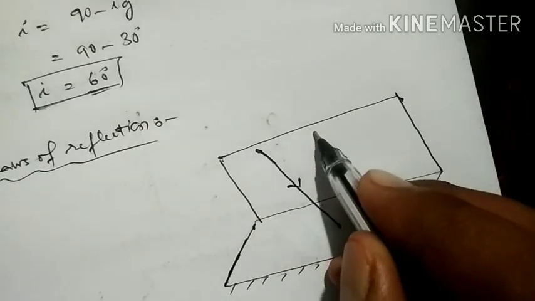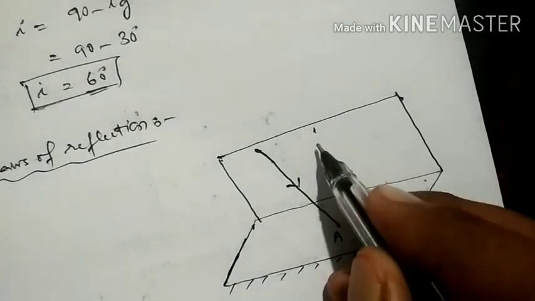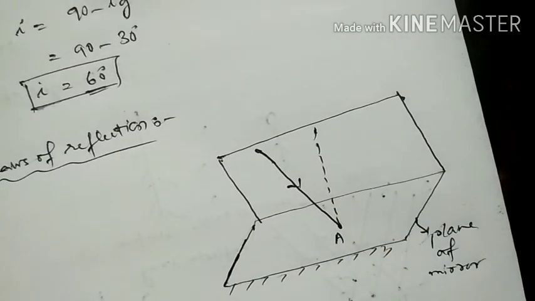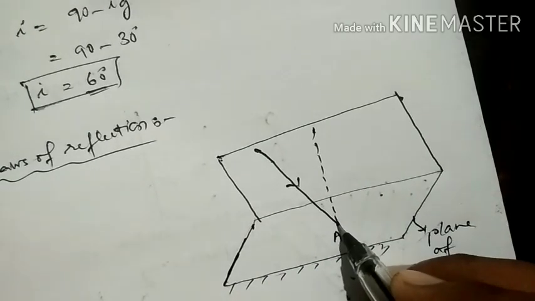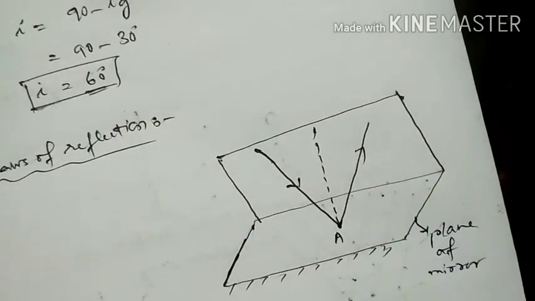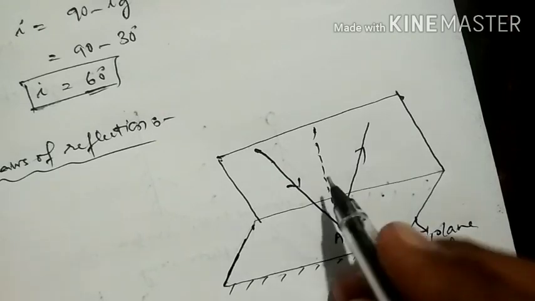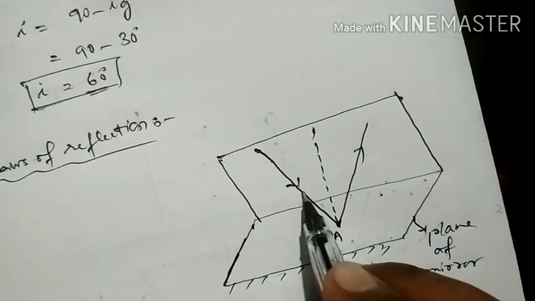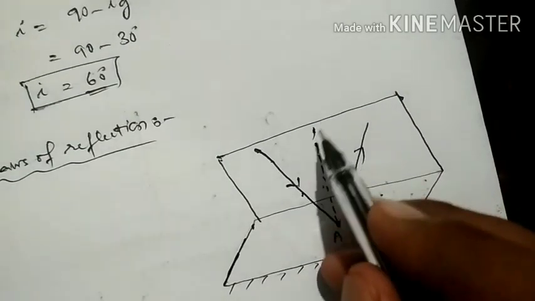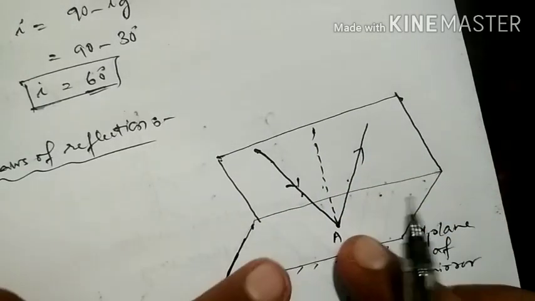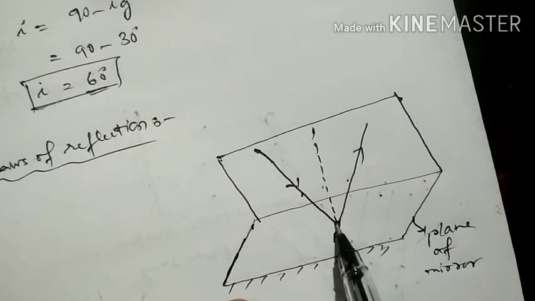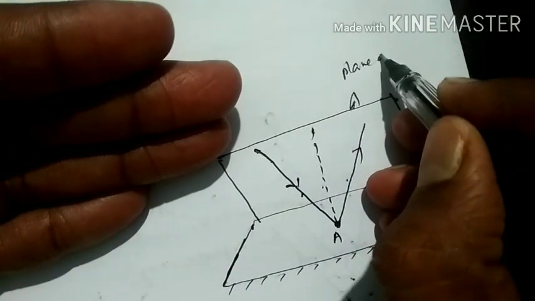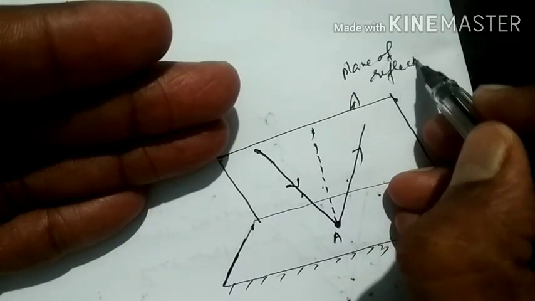Now we consider this is a point A, and you can draw the normal, or perpendicular, to the surface at point A. This is the normal, and the light ray is reflected like this. If we consider the orientation of the incident ray, normal and reflected ray, all are lying in which plane? On the mirror they are incident only at one point, but when you see, they are in the plane. This is the plane of reflection.